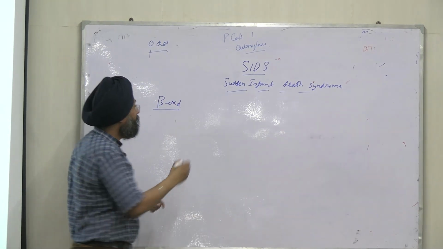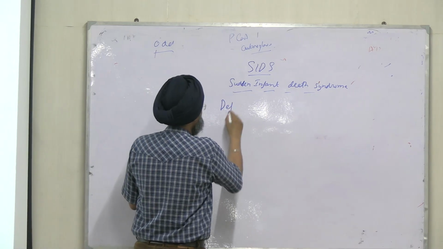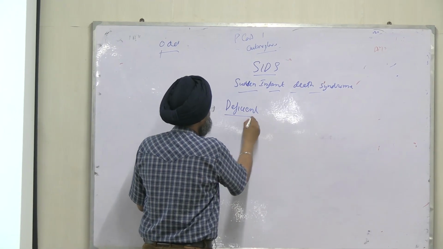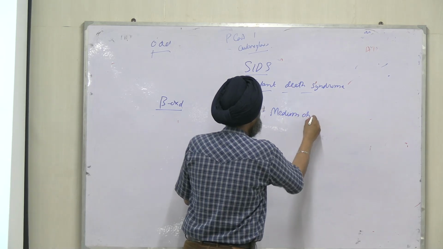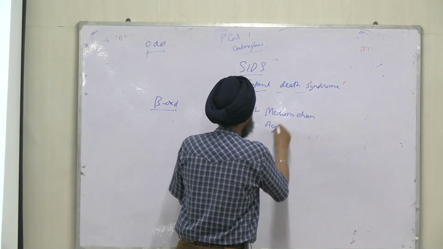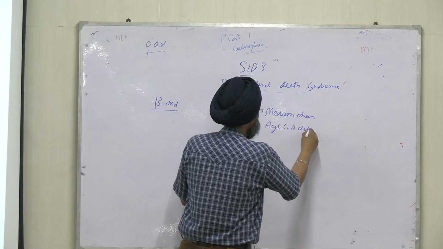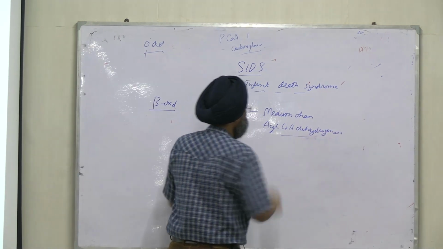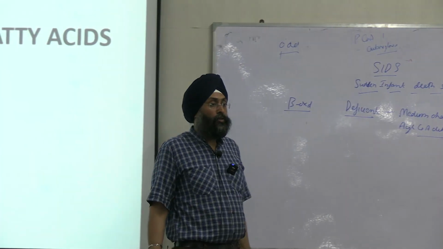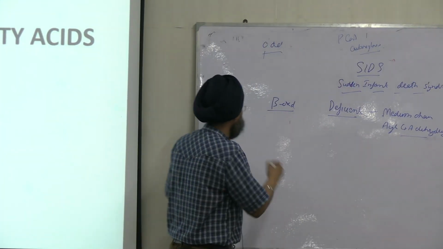The enzyme deficient is medium chain acyl-CoA dehydrogenase, right? So the exact reason is not known.